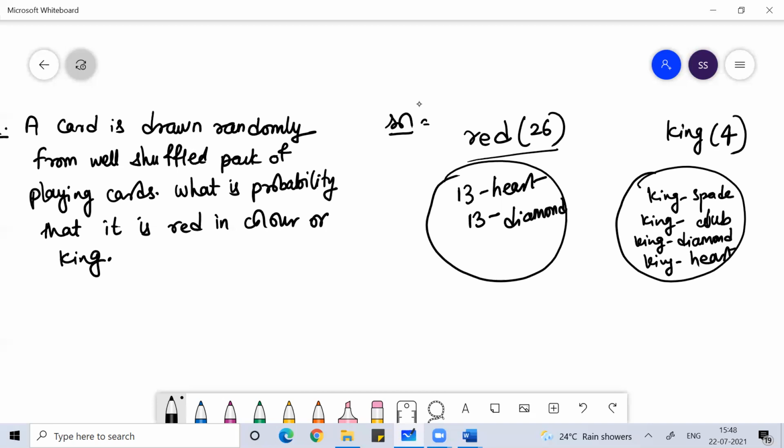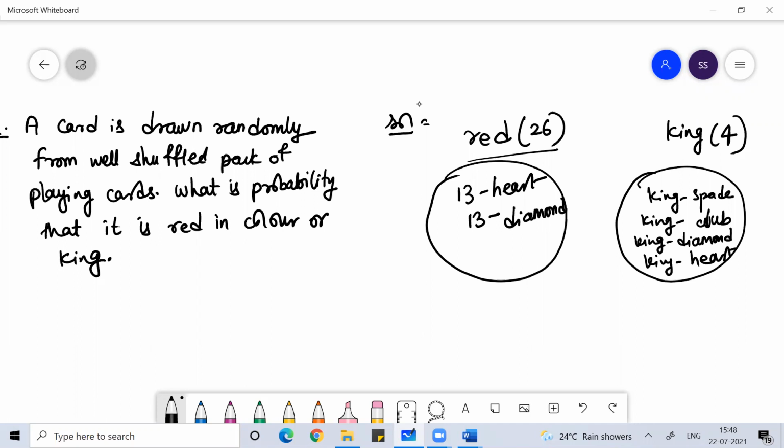So these two sets are there. I hope you understand what a set is. A set is a collection of well-defined objects. So I have two sets: a set consisting of 26 elements which represent all the red cards, and another set of four elements which represent four cards: king of spade, king of club, king of diamond, and king of heart. Clear, everyone?